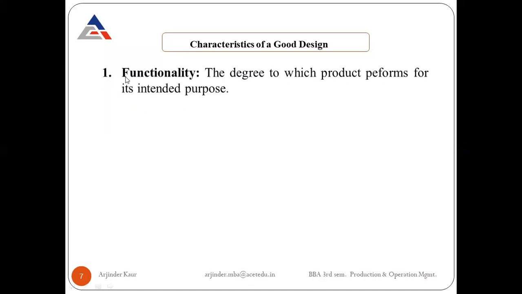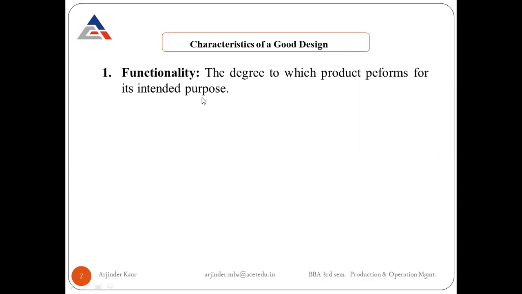Starting with the first one, functionality. Functionality is the degree to which a product performs for its intended purpose. I just discussed this point in the factors determining design as well, but again I'll explain it in much detail here.